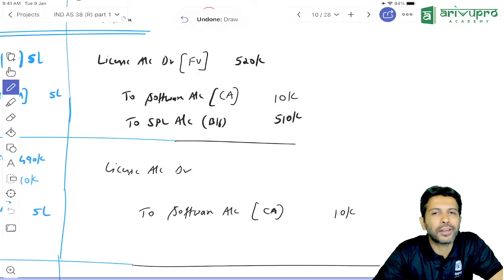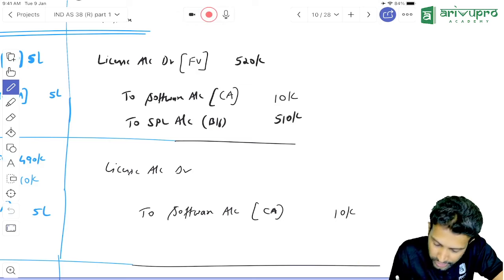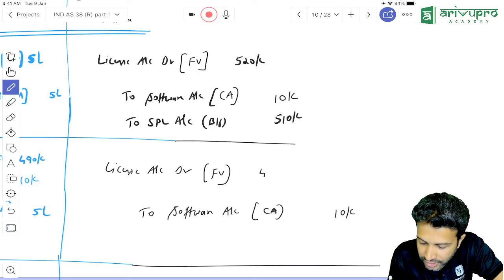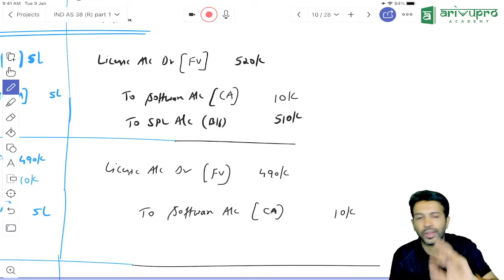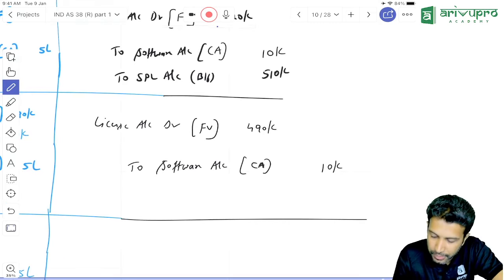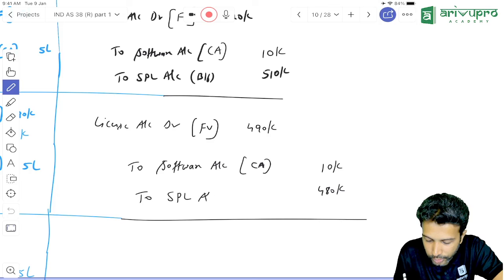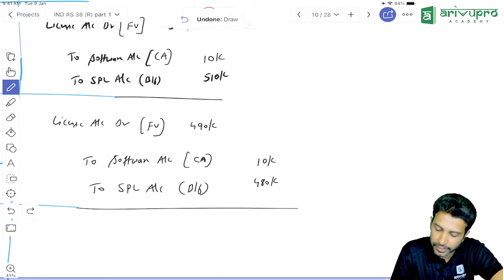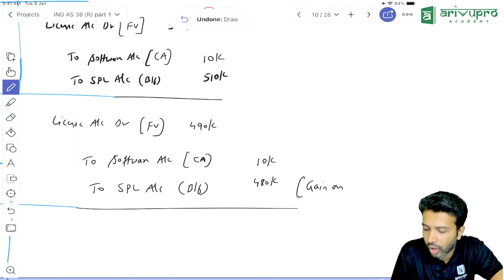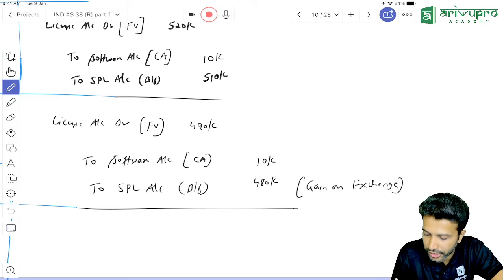So if you don't know the fair value of one asset, then compulsorily we have to use the other asset. In this case, we will debit license to what extent? 4,90,000, because that's the only asset whose fair value is available. So is the entry matching or is there a balancing figure? 4,80,000 is the balancing figure that you will transfer to SPL. It is a gain on exchange. If you're crediting SPL, obviously it's a gain. If you're debiting SPL, then it will be a case of loss on exchange.